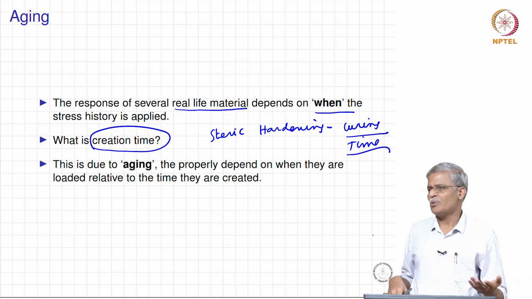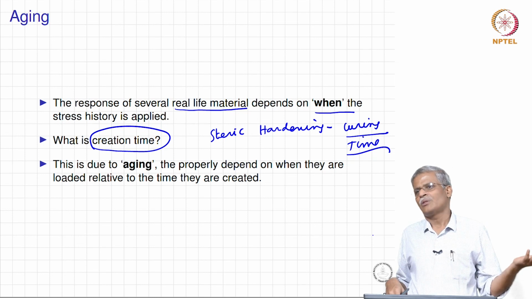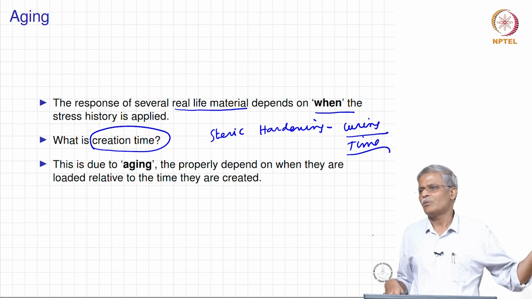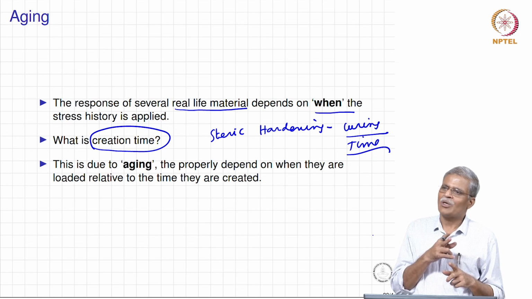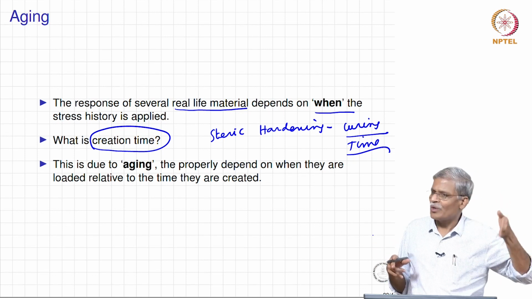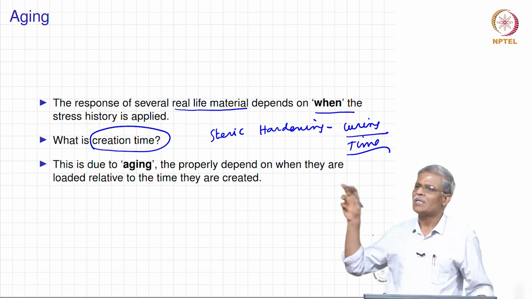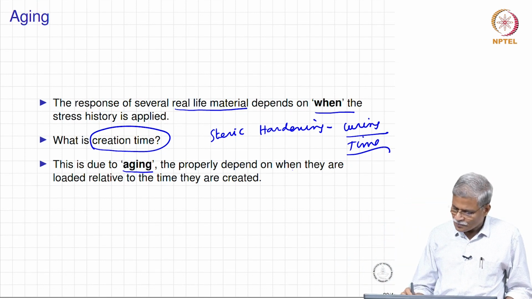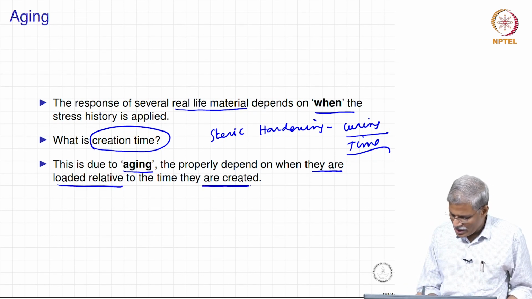As far as bitumen or bituminous mixtures are concerned, when do we really start the clock? Is it the time at which the bituminous tanker leaves the refinery, or is it the time at which the roller leaves the pavement? We do not know, but what it means is there is always a progression of the structure that takes place from some fixed time, and whenever we take the response of the material, we are going to see some other response. This is basically due to the aging, and to when they are loaded relative to the time they are created.